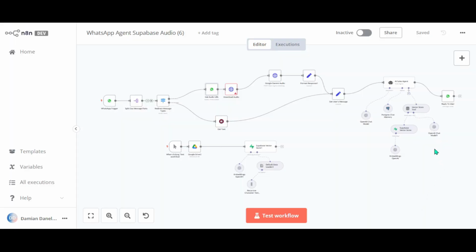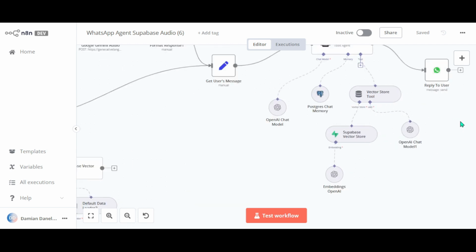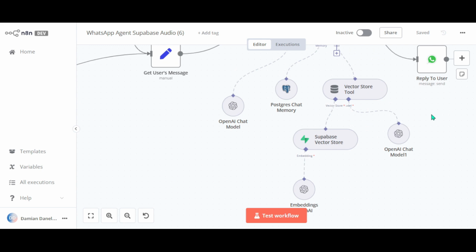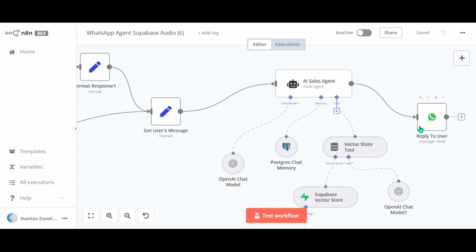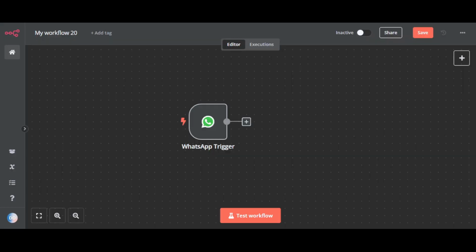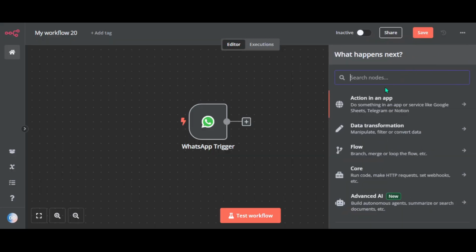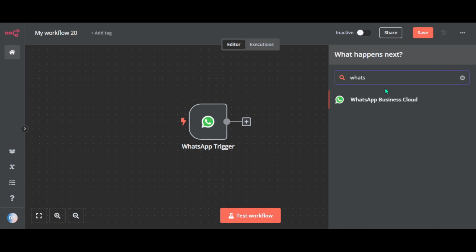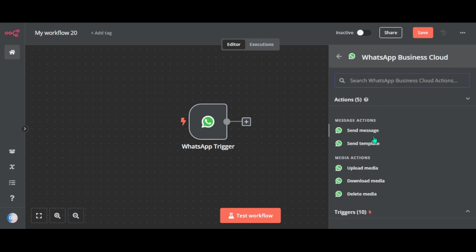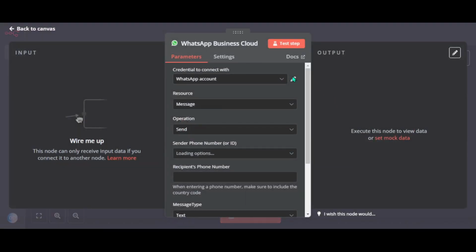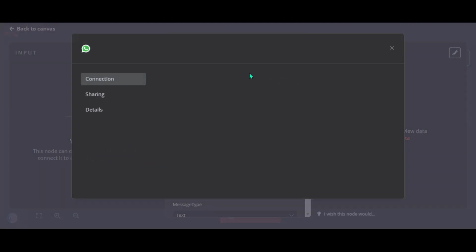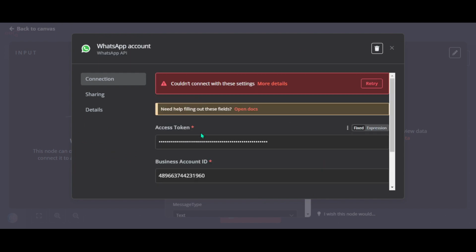So now let's set up a WhatsApp node to send replies back to the user. So this will allow your AI agent to respond to messages automatically. Let's search for WhatsApp and choose Send Message node. Now we have to provide access token and business account ID.